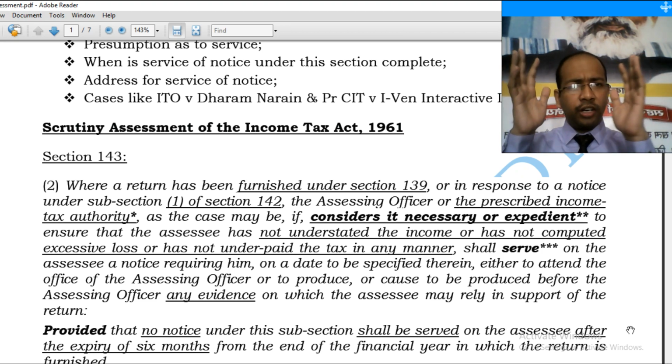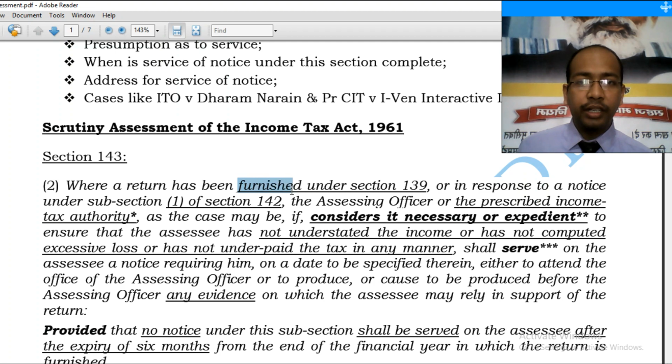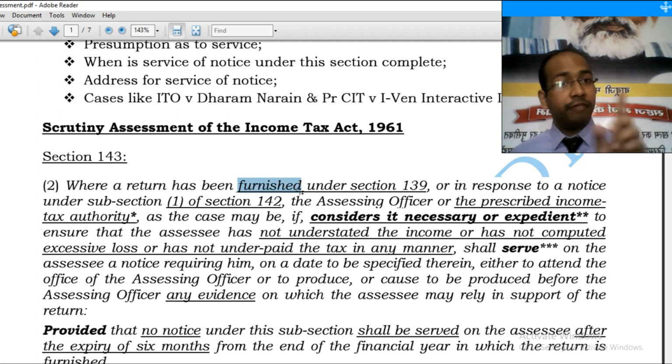So for issuing notice under section 143(2), the return has to be a return under section 139, be it regular return, belated return or revised return, or a return under section 142(1). Remember and highlight the term furnished. It is not merely a return filed, it is a return furnished.